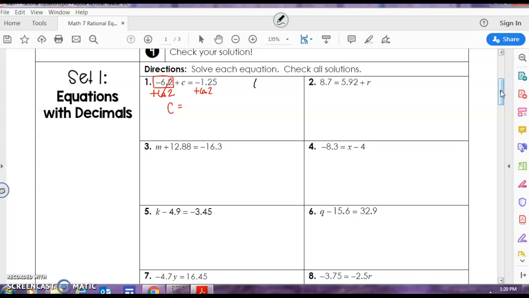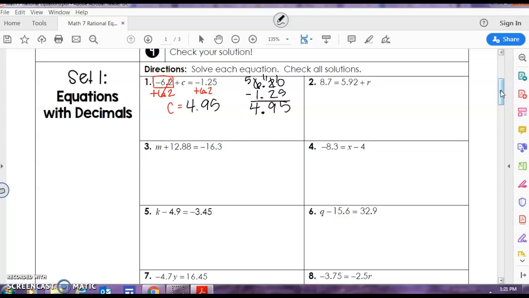When subtracting decimals, line your decimals up. So 6.20 minus 1.25. I cannot take 5 from 0, so I borrow from the 2. 10 minus 5 is 5. I cannot take 2 from 1, so I borrow from 6. 11 minus 2 is 9, and I bring my decimal down. 5 minus 1 is 4. Since 6 2/10 is the greater absolute value and it's positive, that means that 4.95 will be positive.